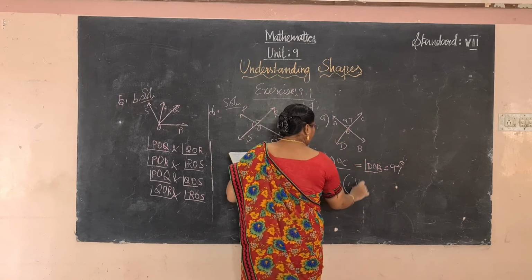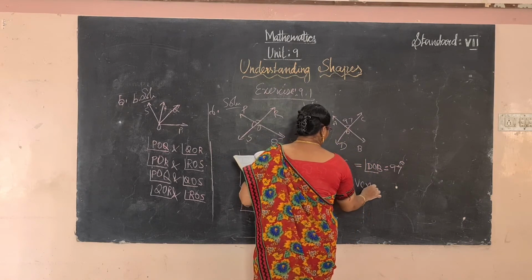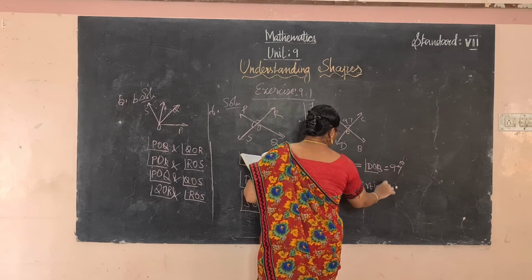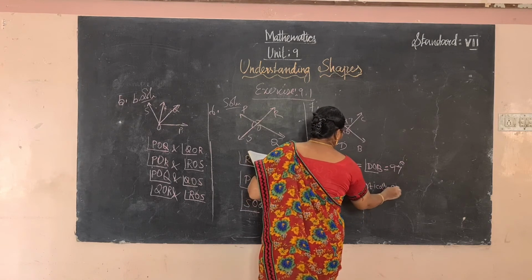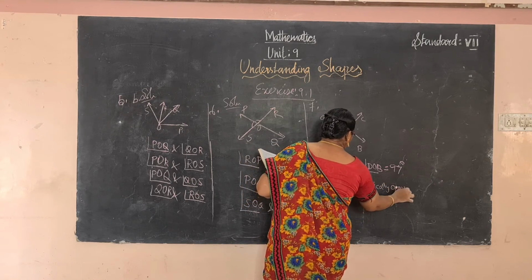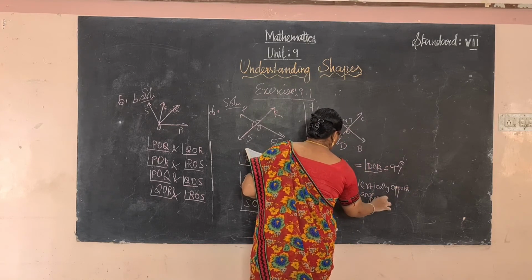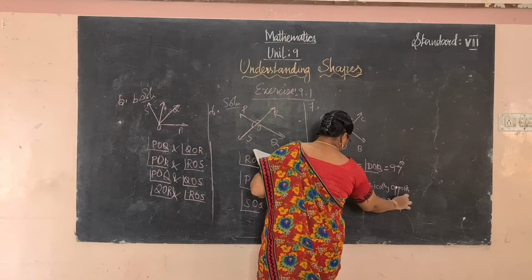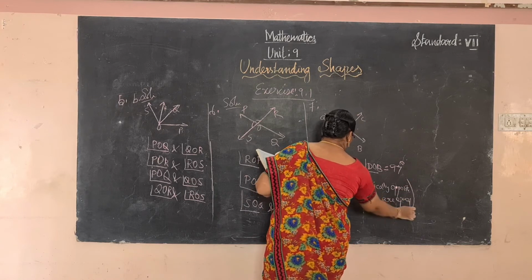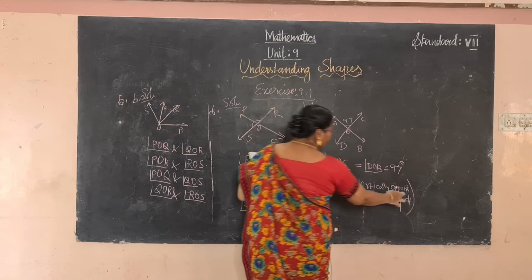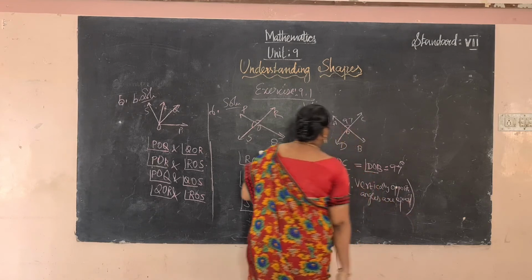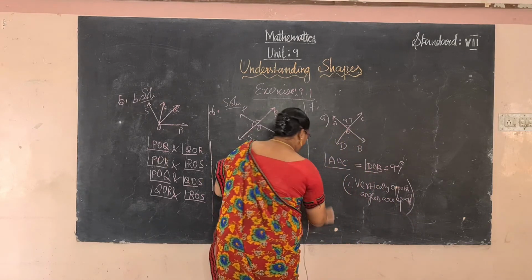since vertically opposite angles are equal. Okay, that's it. And B1 also.